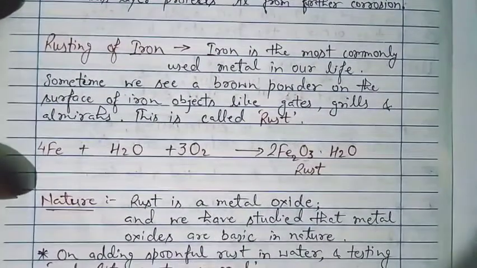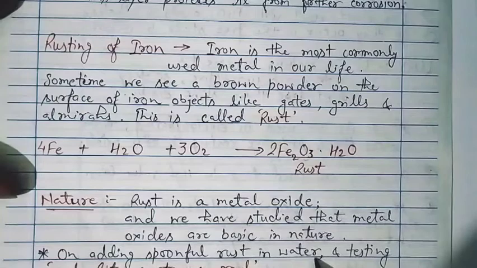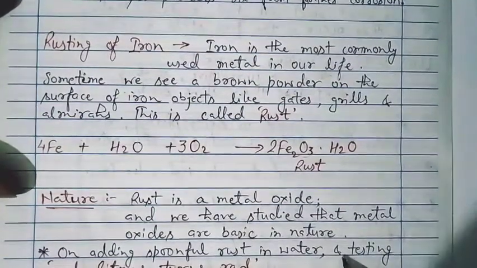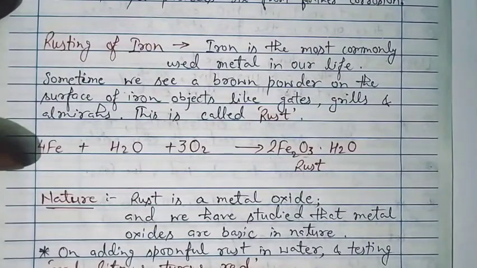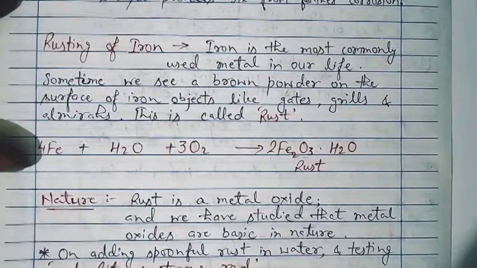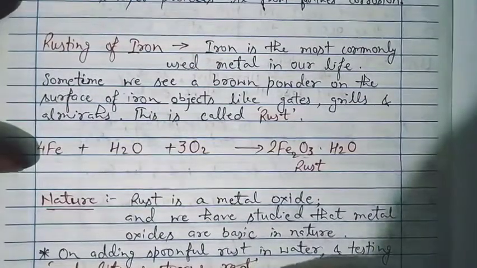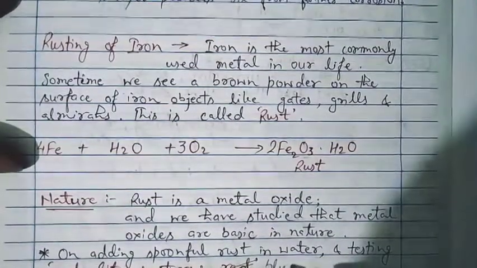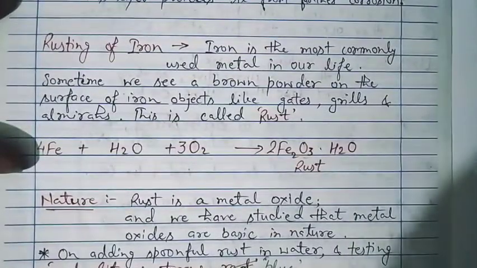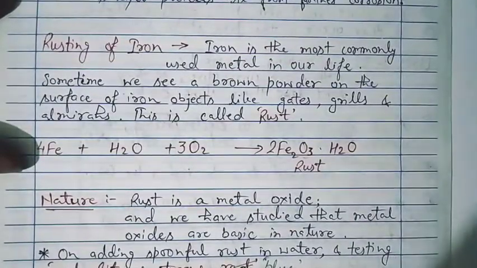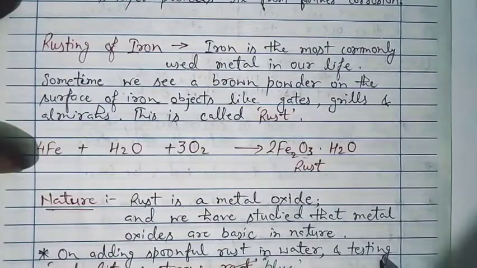Add a spoonful of rust in water and stir it. Then we can test it with blue litmus paper and red litmus paper both. Red litmus paper turns blue, whereas blue litmus paper has no effect on it. When red litmus paper turns blue, that shows that it is basic in nature.